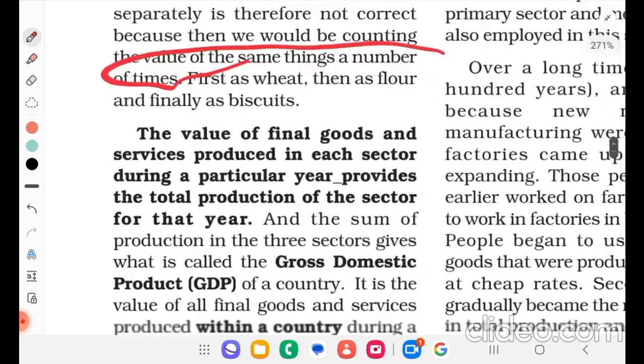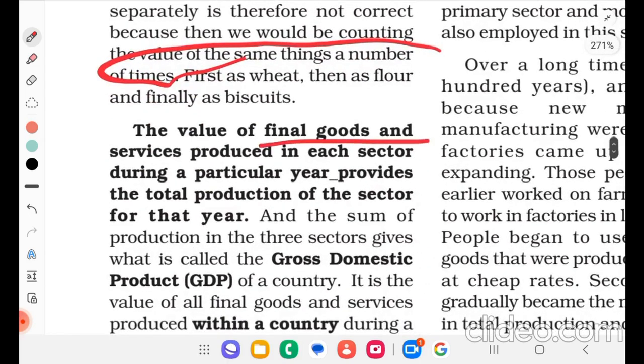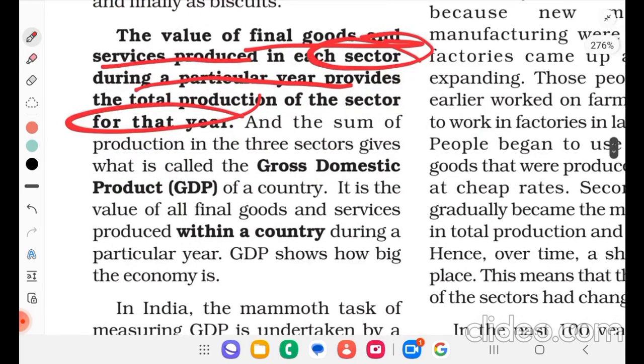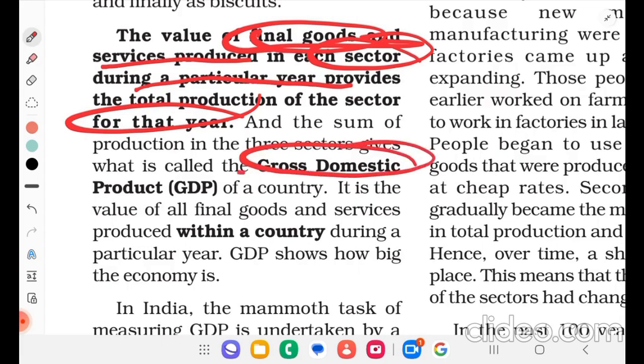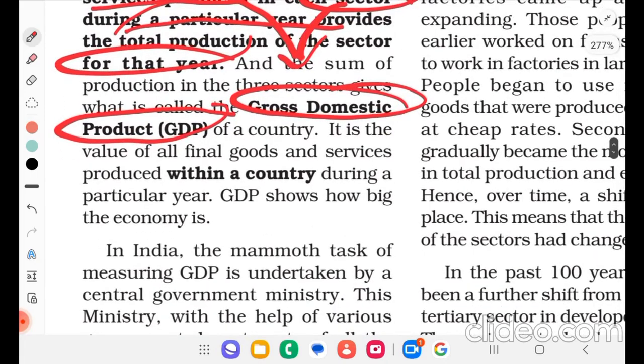The value of final goods and services in each sector during a particular year provides the total production of the sector for that year. So final goods and services, okay. And the sum of production in three sectors gives what is called gross domestic product. So if you add up all the sectors' final value of goods and services, then it becomes the gross domestic product of a country.